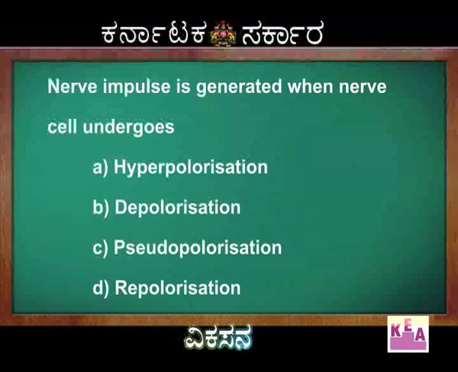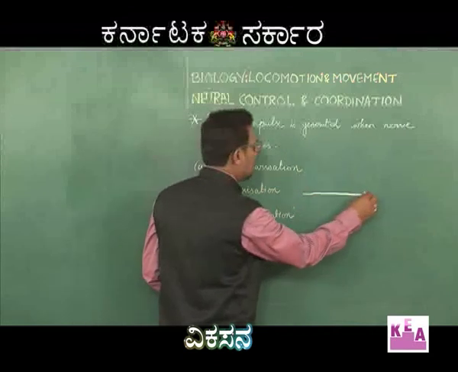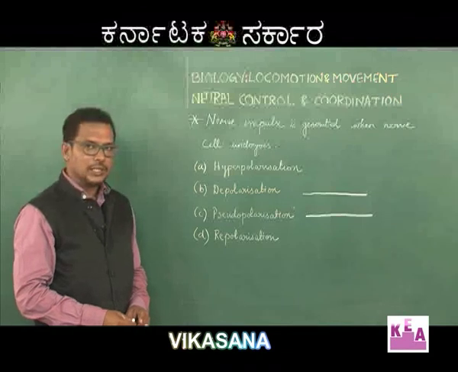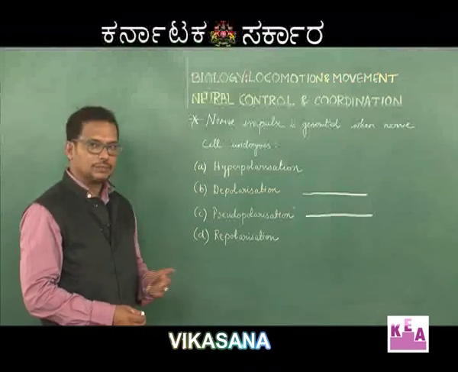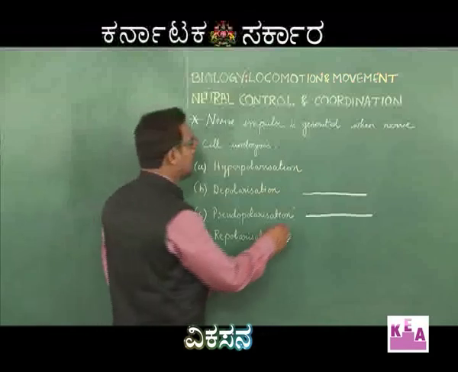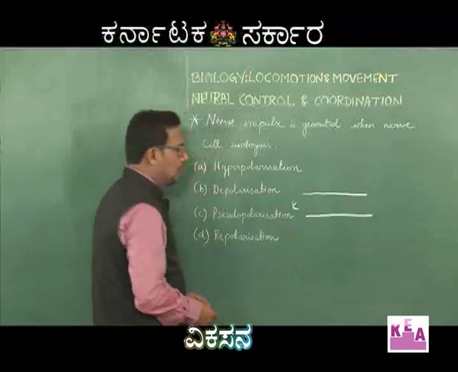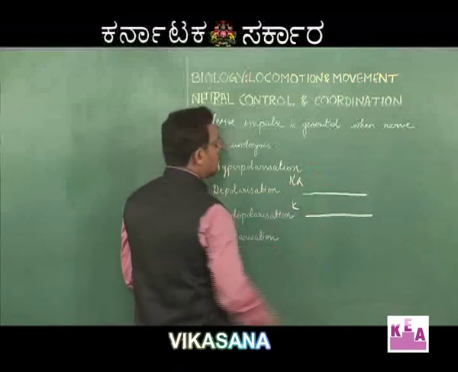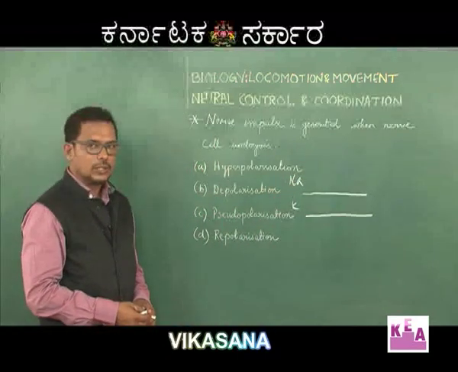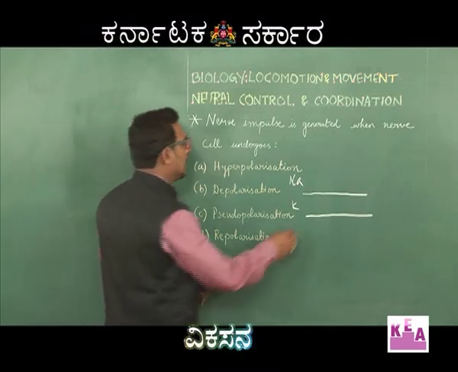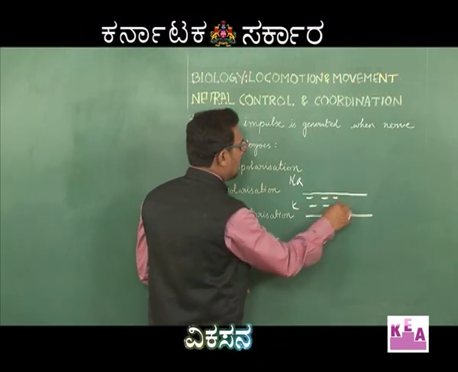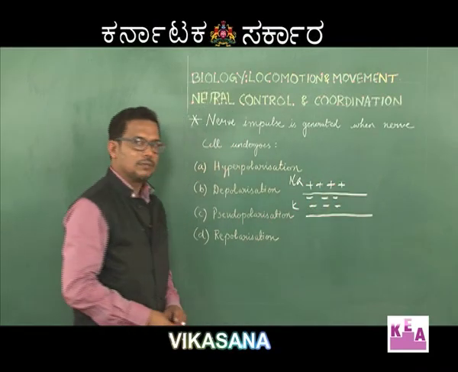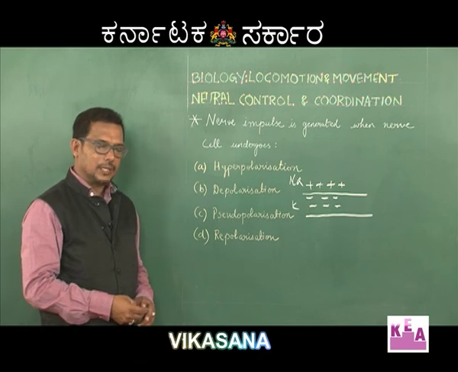As you all know, during action potential, when there is conduction of nerve impulse, the membrane potential between outer and inner surface of the nerve fiber, there are more potassium ions on the inner surface and more sodium ions on the outer surface. So, the charge potential difference here is negatively charged towards inner surface and positively charged towards the outer surface. We call this resting membrane potential.